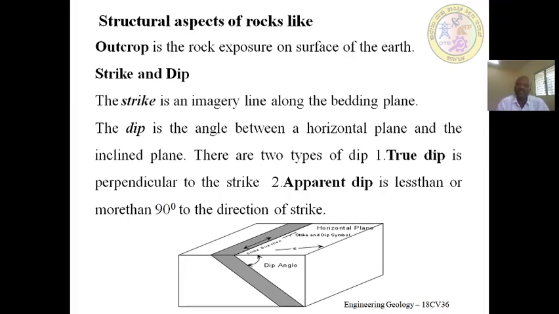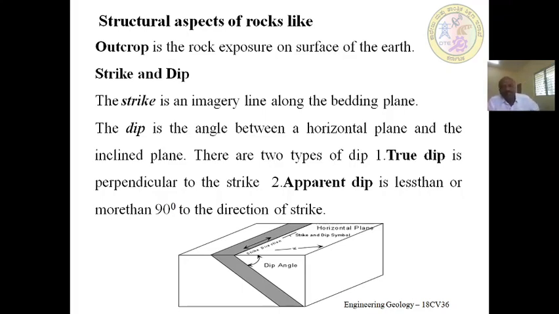So, strike and dip. The strike is an imaginary line along the bedding plane, and the dip is the angle between a horizontal plane and the inclined plane. There are two types of dip. One is true dip, which is perpendicular to the strike, and the second, apparent dip, is less than or more than 90 degrees to the direction of strike. So why should we measure strike and dip?